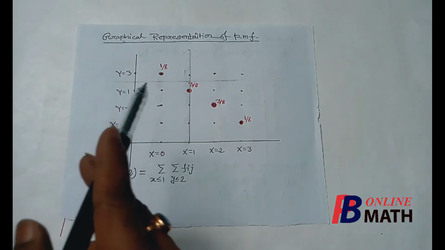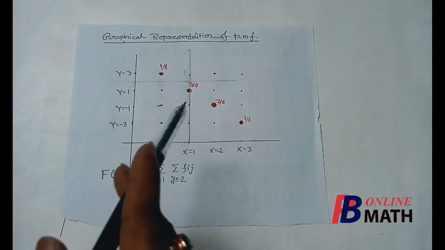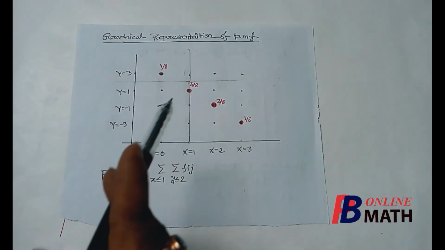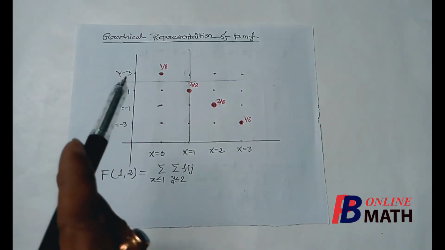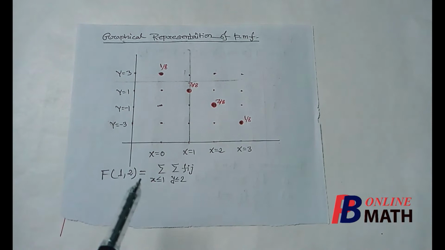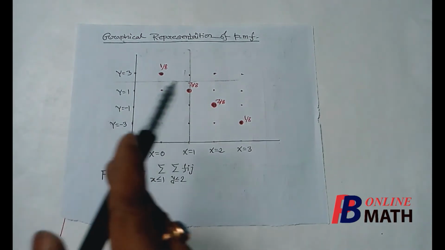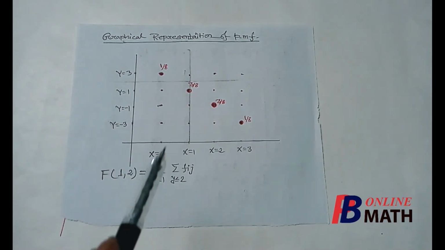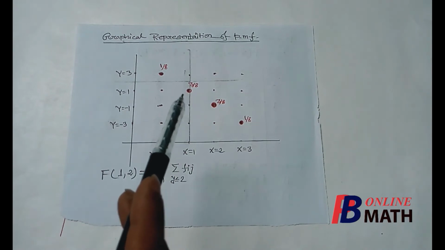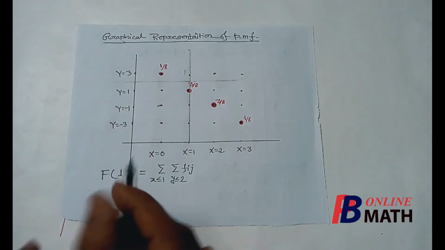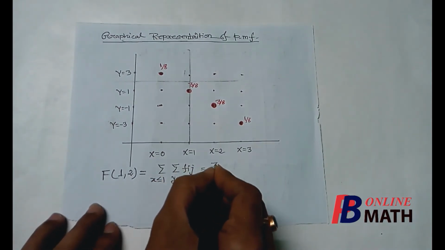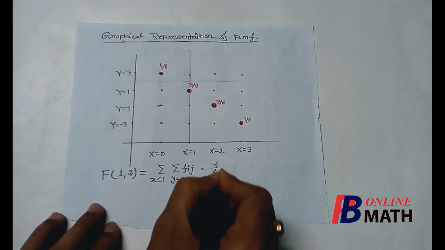If we look carefully, we shall find that there is only one mass 3/8 that lies at the point (1, 1), included in this area, because we are considering the area including these 2 lines. So this sum is nothing but 3 by 8.